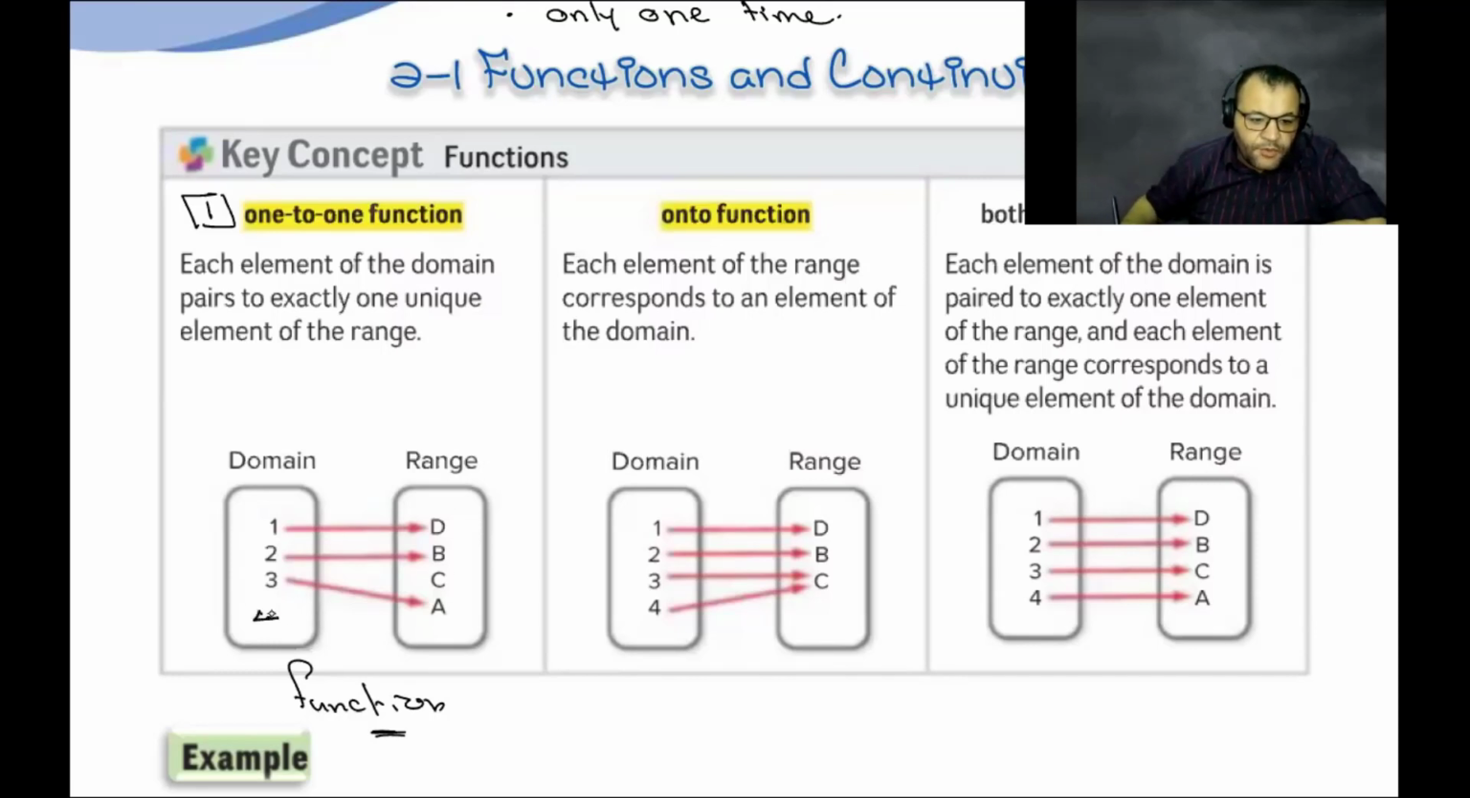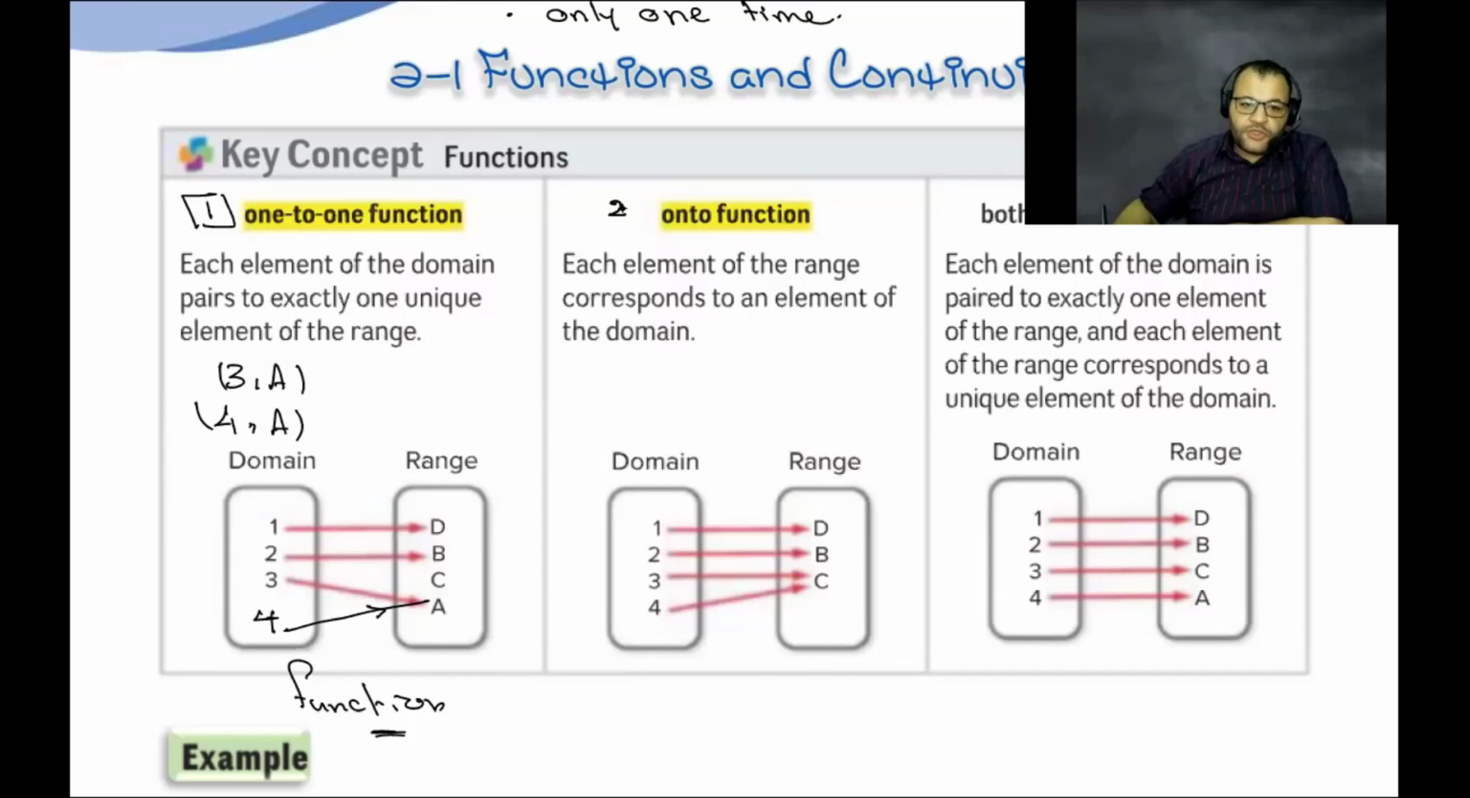Suppose that I have a number here called 4, and the 4 is connected with A. Can we say that this one is a one-to-one function? This relation is a function because each element of the domain has an image. This relation now is a function, but this relation is not a one-to-one function. Why? Because 3 is connected with A, and the 4 is also connected with A. So now we have 2 elements of the domain that have the same image in Y, or the range. You understand it? To be a one-to-one function, each element of the domain must have a unique element of the range. That is the meaning of one-to-one function.